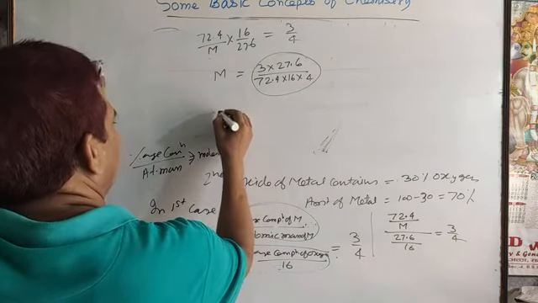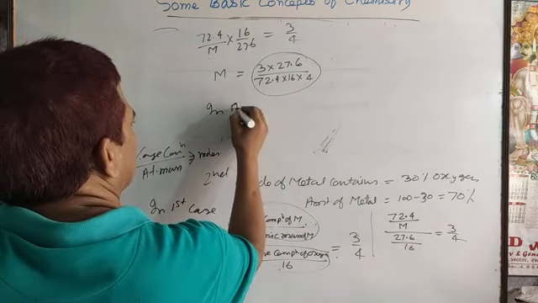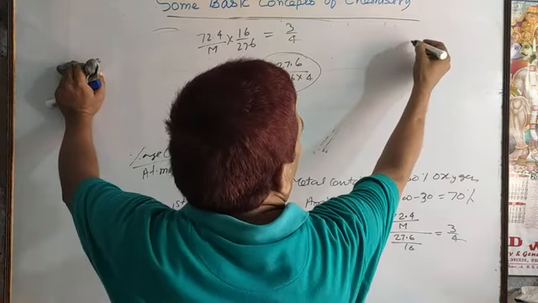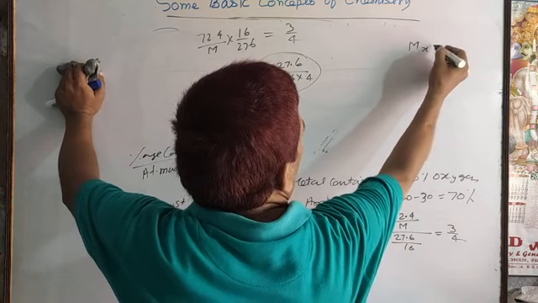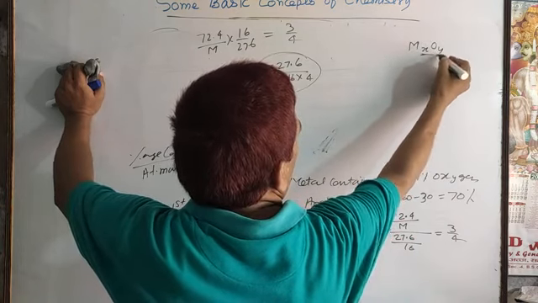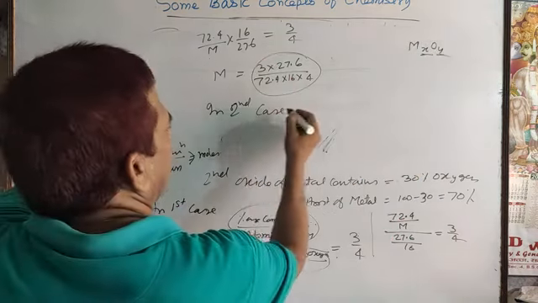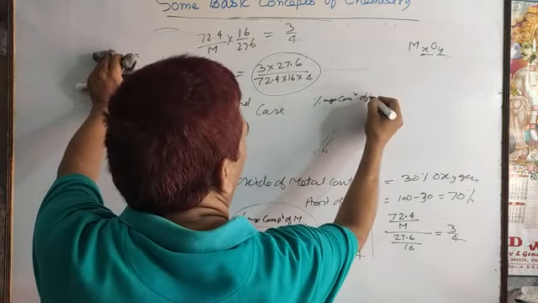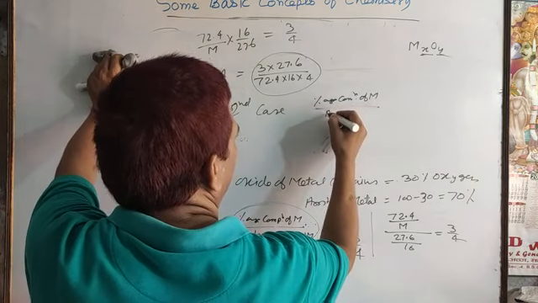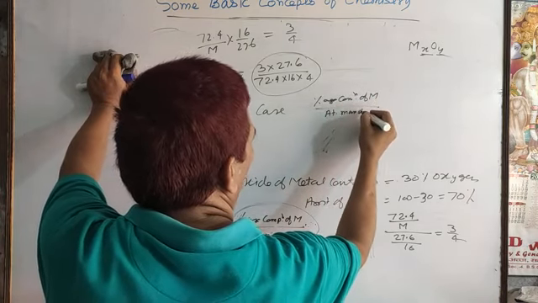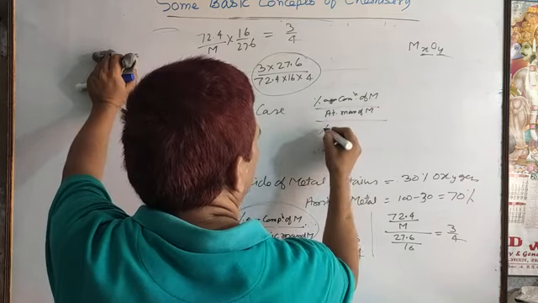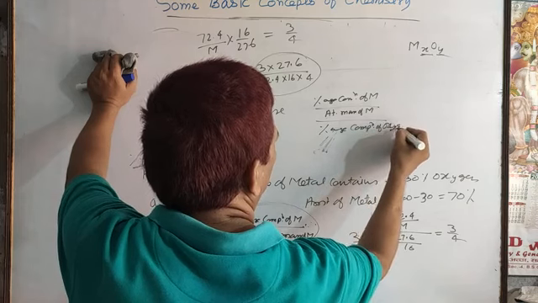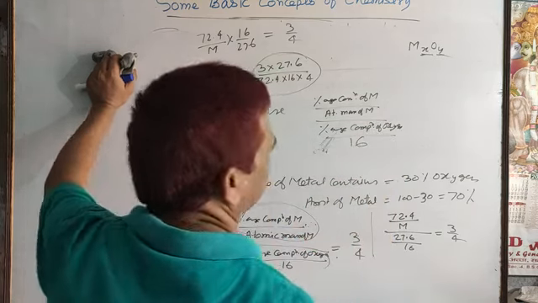In the second case, you have to find the formula of the second compound, MxOy, these values to be calculated. So in the second case you can write the percentage composition of metal by the atomic mass of metal, by the percentage composition of oxygen by 16.